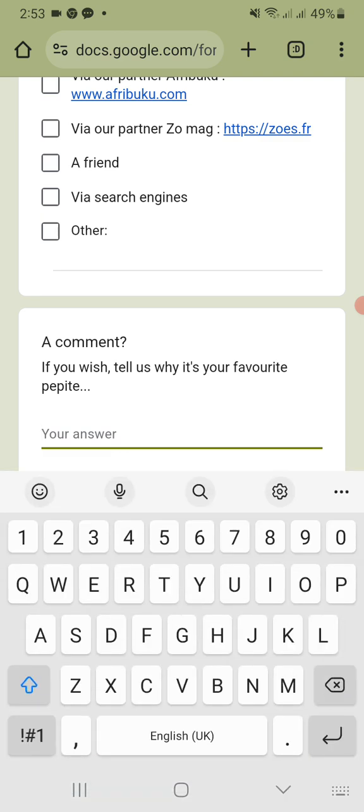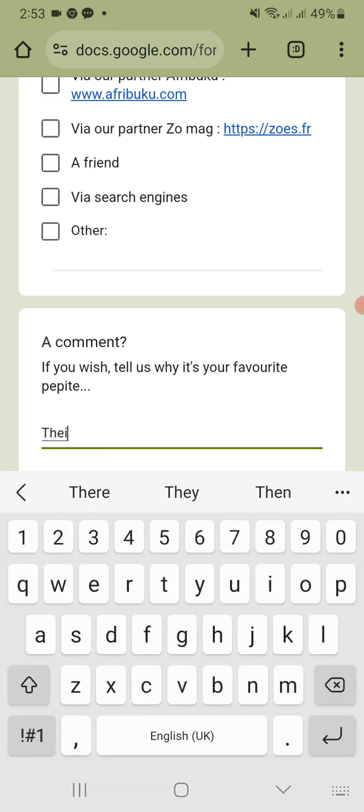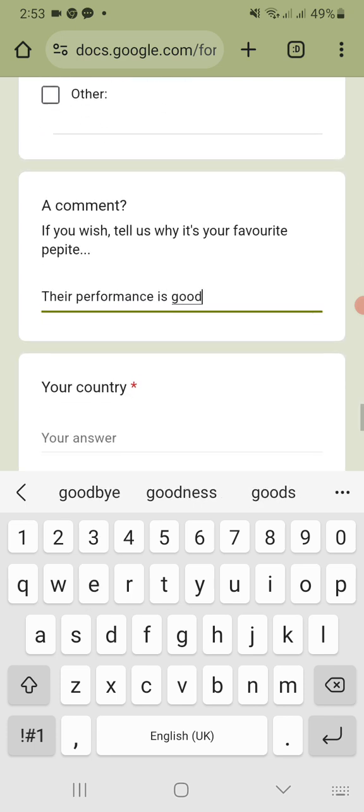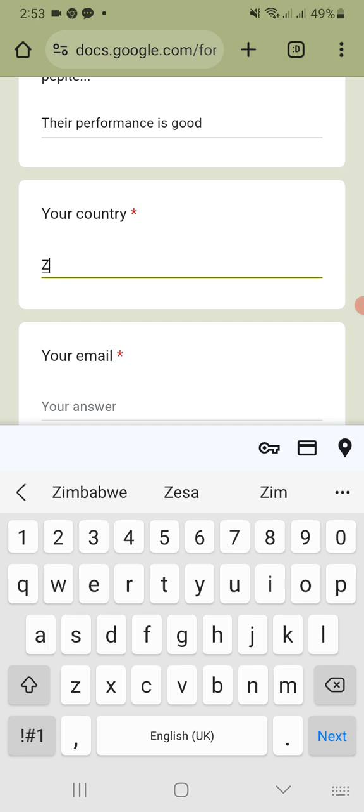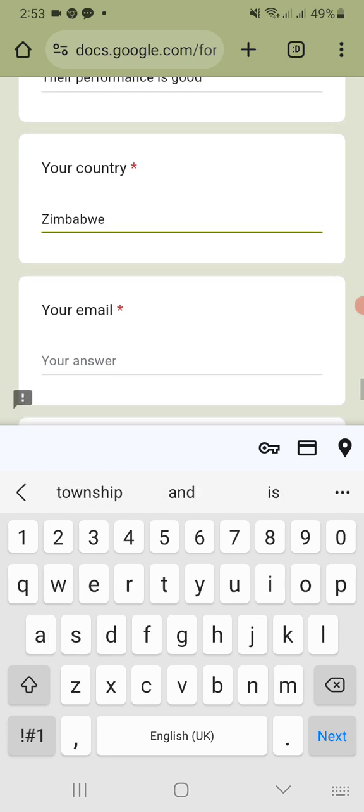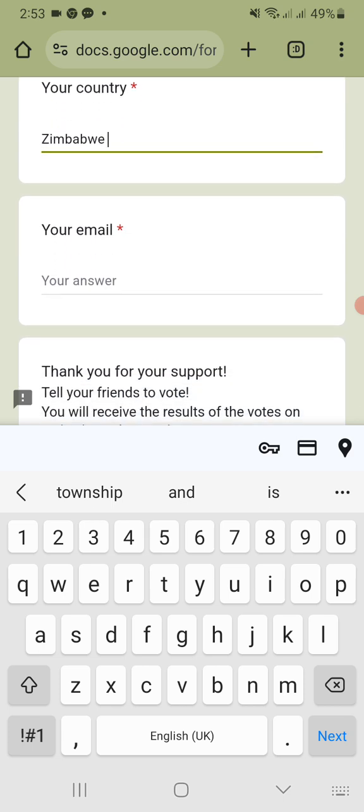So for instance, we'll say their performance was good or is good. Whatever is good. It's just a simple comment. Then it asks us your country. Then you clearly state where you are. Maybe you're in South Africa, you are in Zimbabwe. You write where you are.